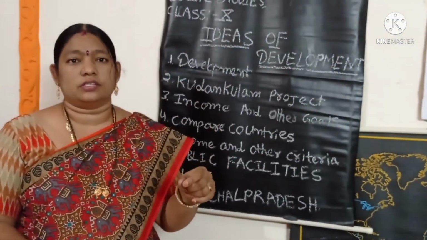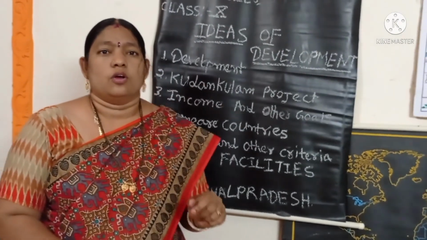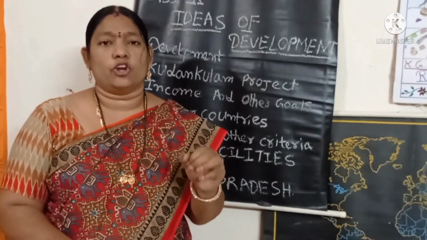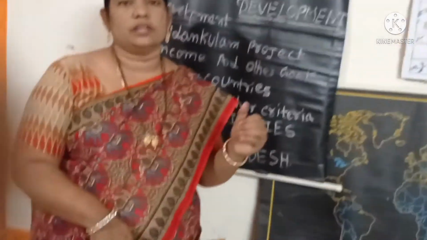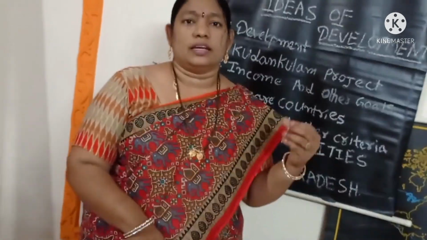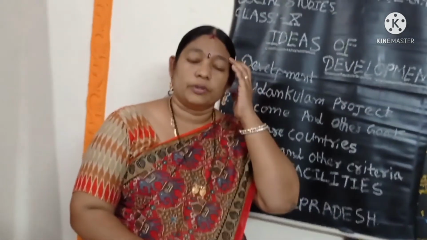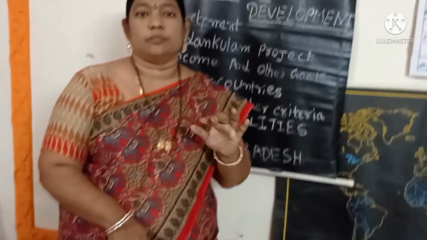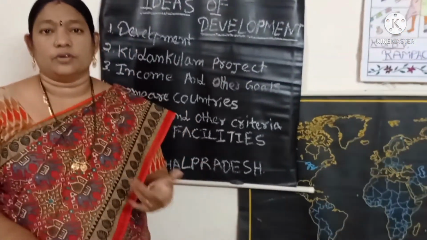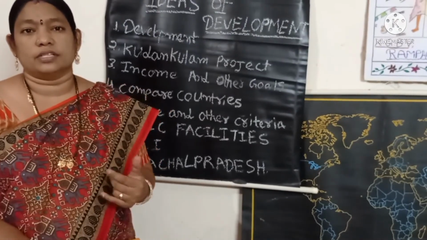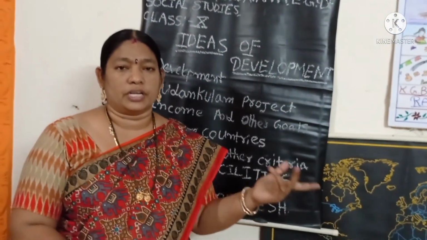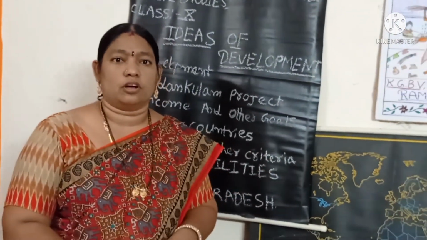Okay students, you will all see these pictures. In these pictures, we observe one thing: the development of all people is not equal. There is something different, and one person's development can be another's loss. For example, take the coronavirus. The government was taking precautions to save the people, with lockdown for transport, and shops were also locked down.